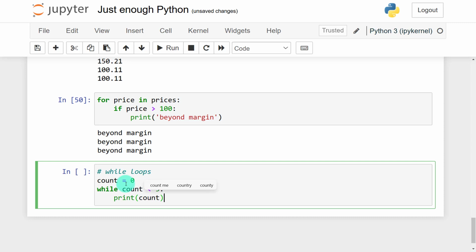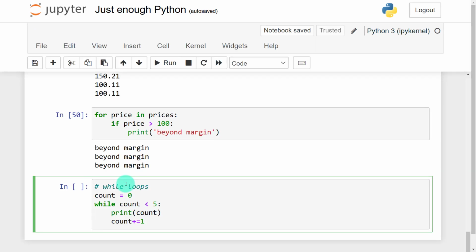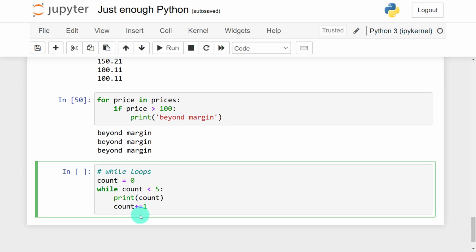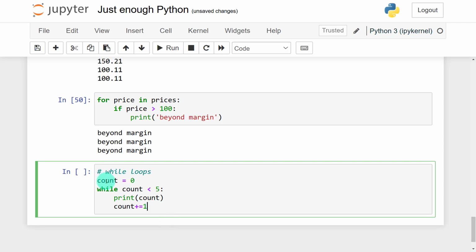Now count plus equal to 1. What I want is to keep incrementing. Count plus equal to 1 is the same as count is equal to count plus 1. I hope this also makes sense to you now. So what I'm doing here is I initialize a variable called count and I give it a value of 0.